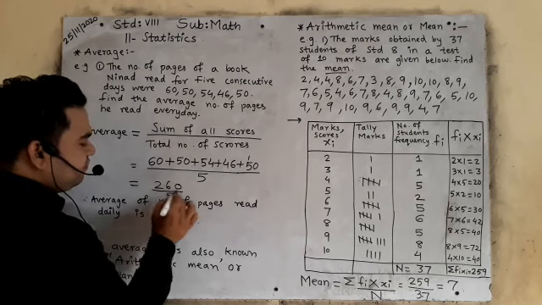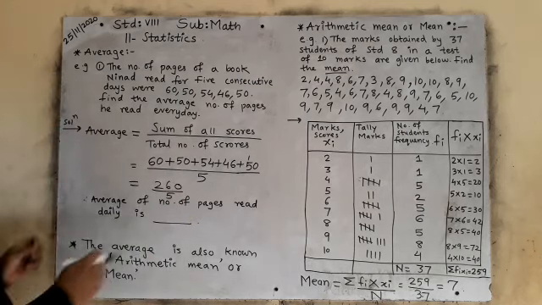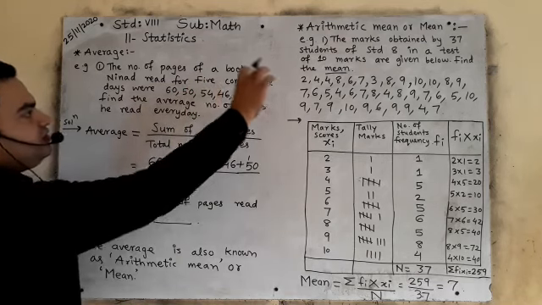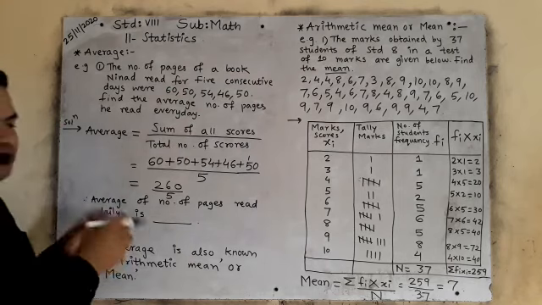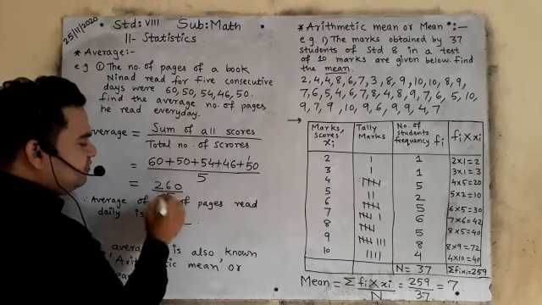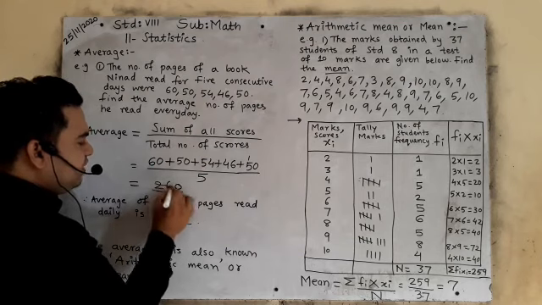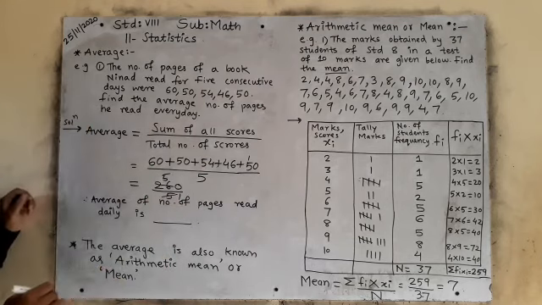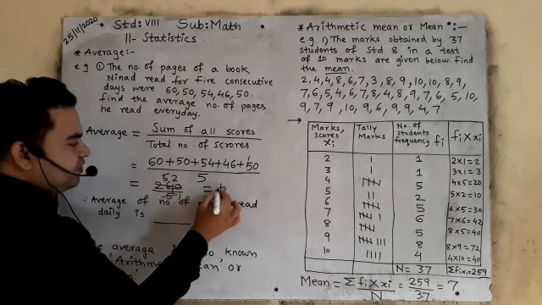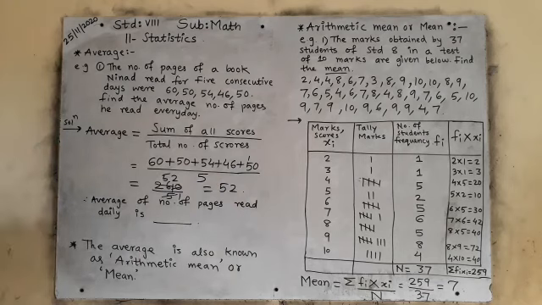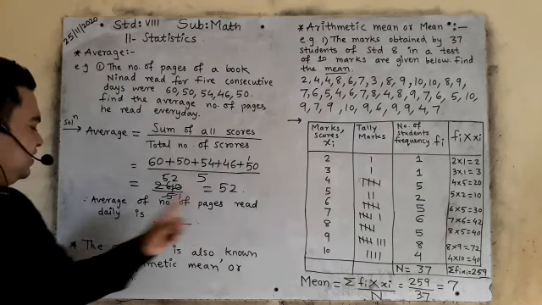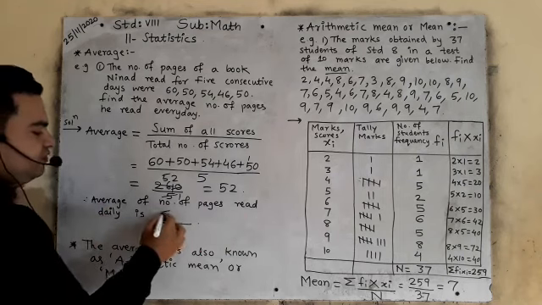So 260 upon 5, where 260 is the sum of all the given scores and 5 is the total number of scores. Now we will divide it. 5 ones are 5, 5 fives are 25, 1 left, so 5 twos are 10. So what is the average? 52. Therefore the average of the number of pages read daily is 52.